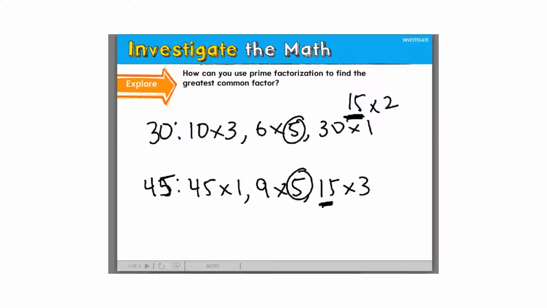So my advice to you is, if the numbers are small, like 6 and 12, those were easy to just list out the factors, because smaller numbers usually don't have a whole lot of factors, right? And they're easier to work with. When you get up to bigger numbers that have more factors, that's when you run the risk of forgetting one of the pairs. Sometimes you forget a pair that doesn't matter because it's not the greatest common factor, but the time you forget might be the time you've actually missed the greatest common factor.